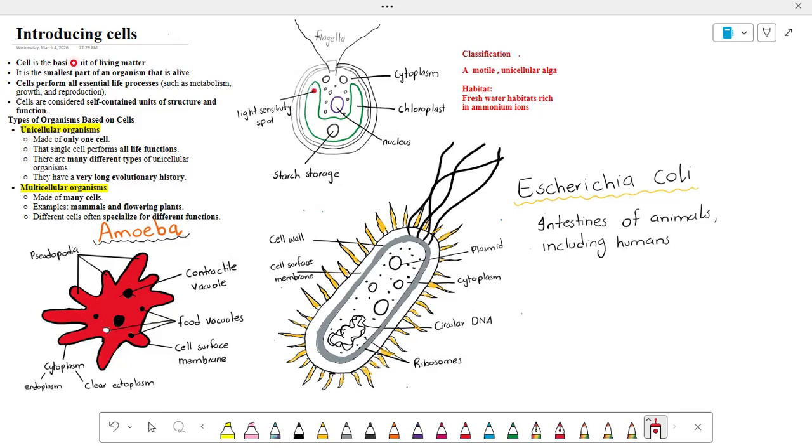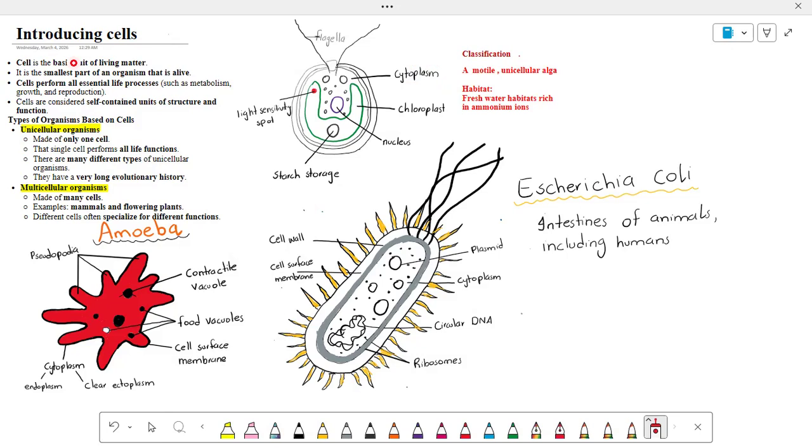So let's look at its structure. At the top of the alga, there are two whip-like flagella, and flagella are long whip-like structures that help the organism move through the water. That is the basic purpose of flagella. The other one is cytoplasm. You already know cytoplasm is a gel-like structure, and it is important for all metabolic processes that occur in the cell.